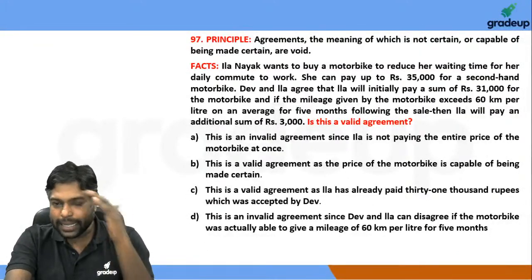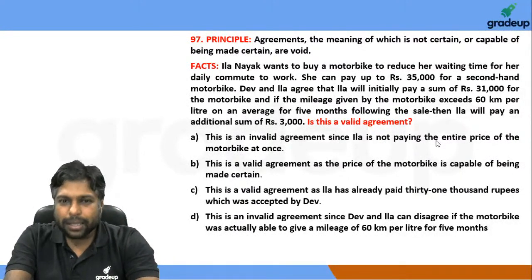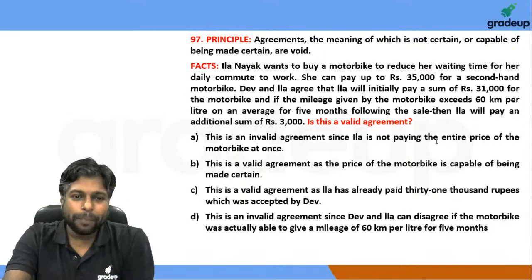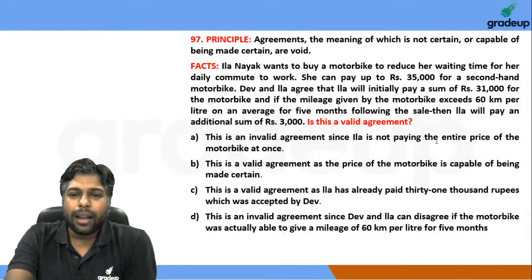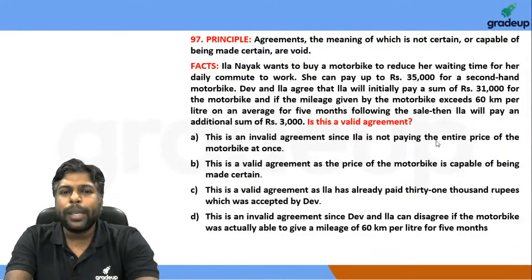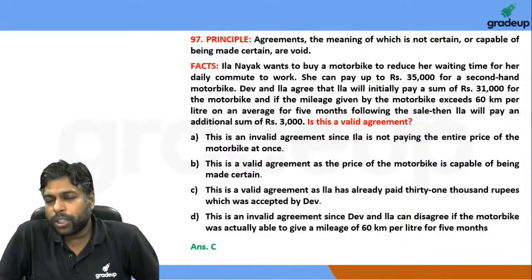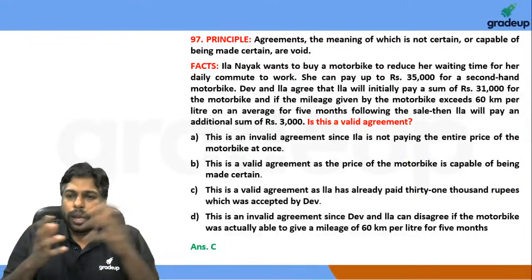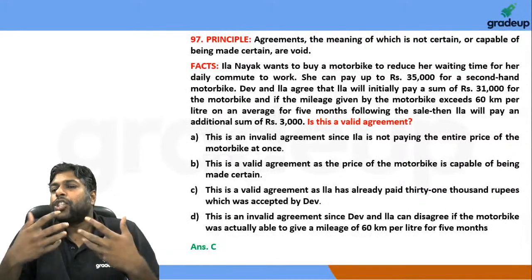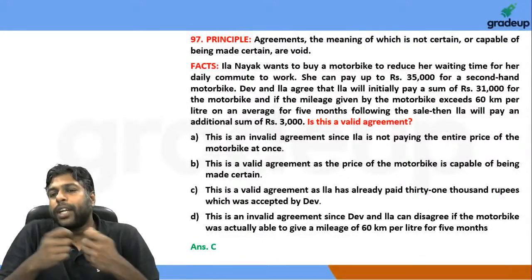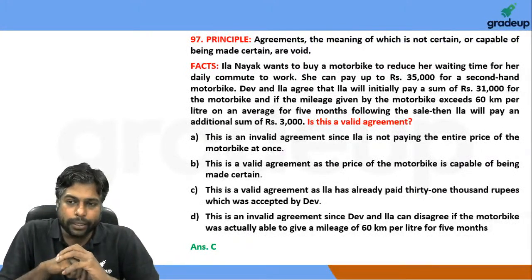Now, 97 was a question which personally I thought was a little tricky. Again, this is probably the second question which I found to be a little tricky. Ultimately, I believe the answer should be option C, because if you look at the overall agreement, it is about the sale of a bike and it is about the payment of an additional amount subject to performance, subject to providing a 60 kilometer per liter mileage.